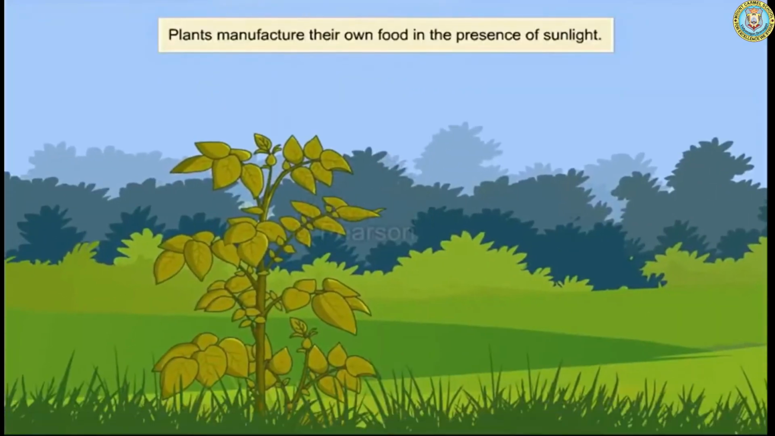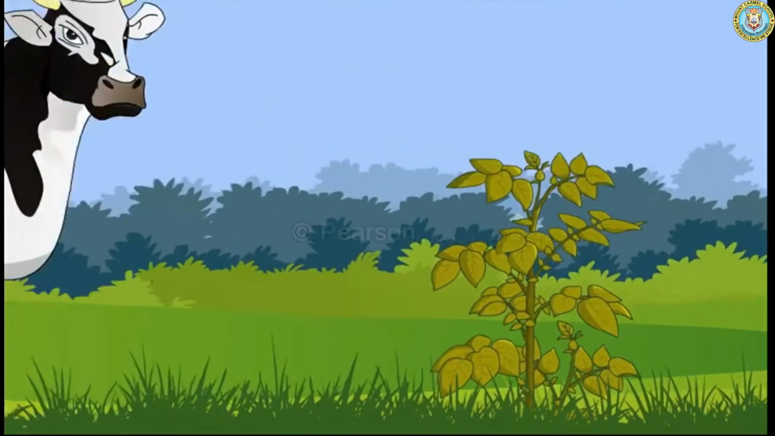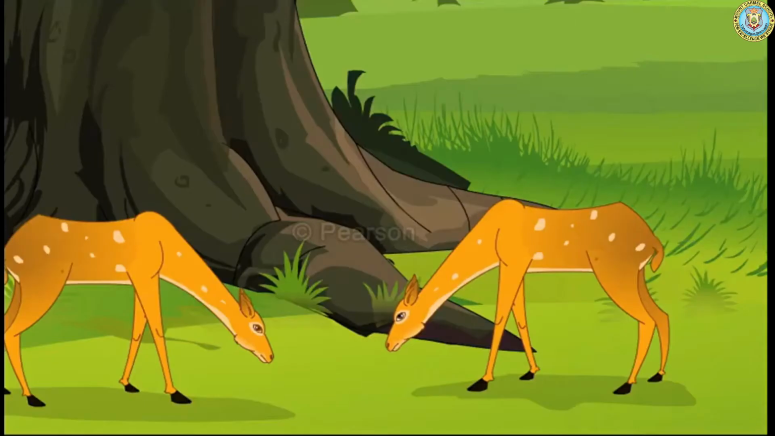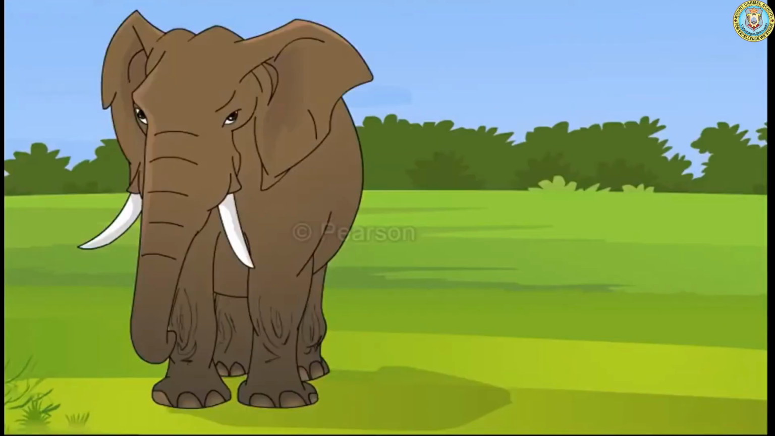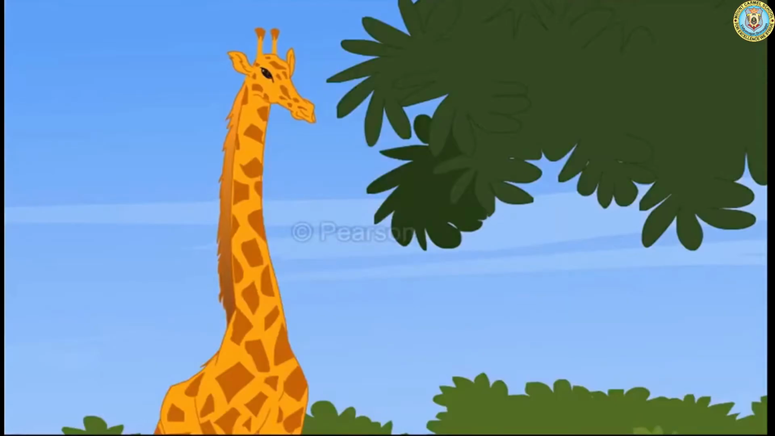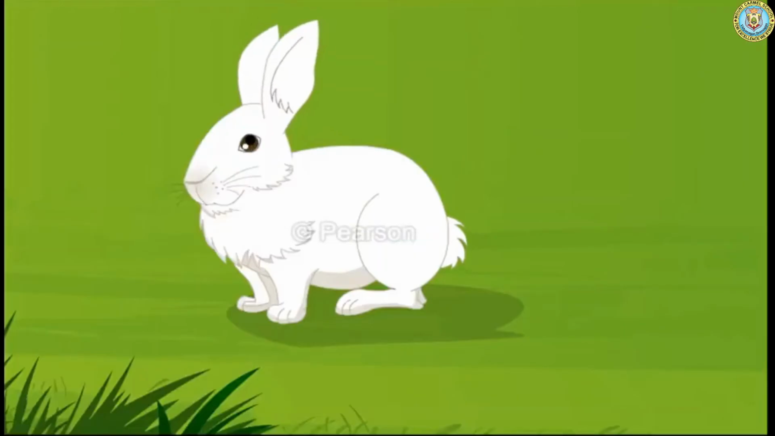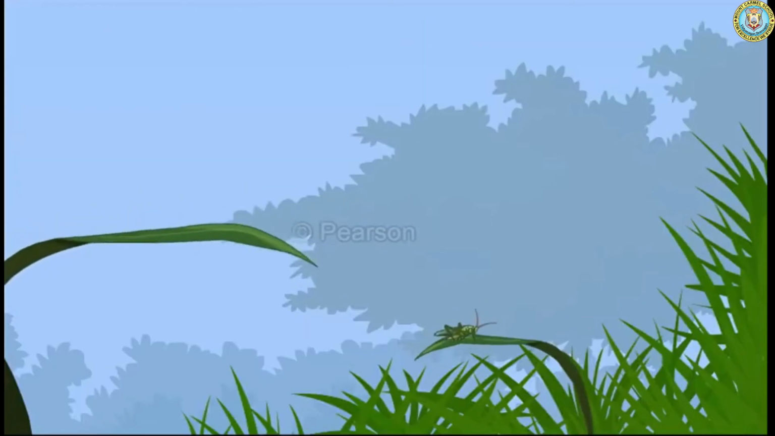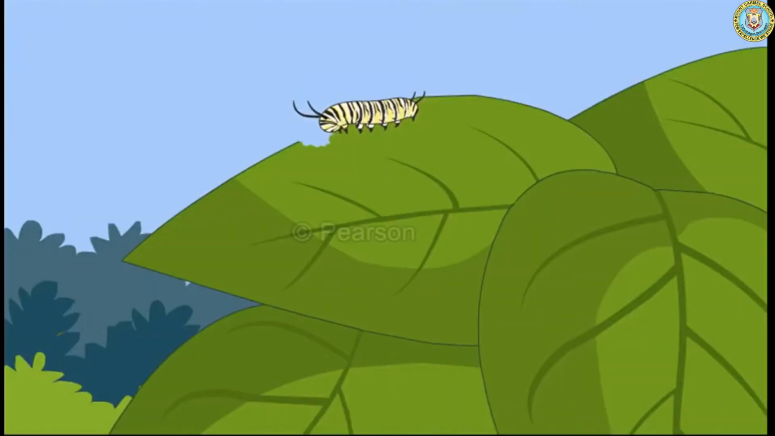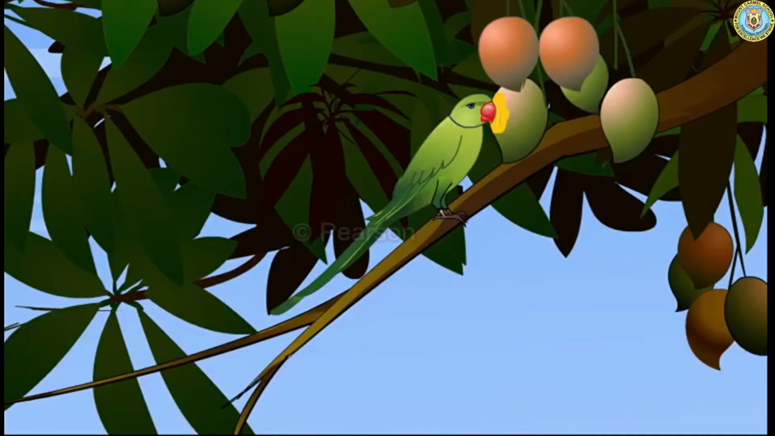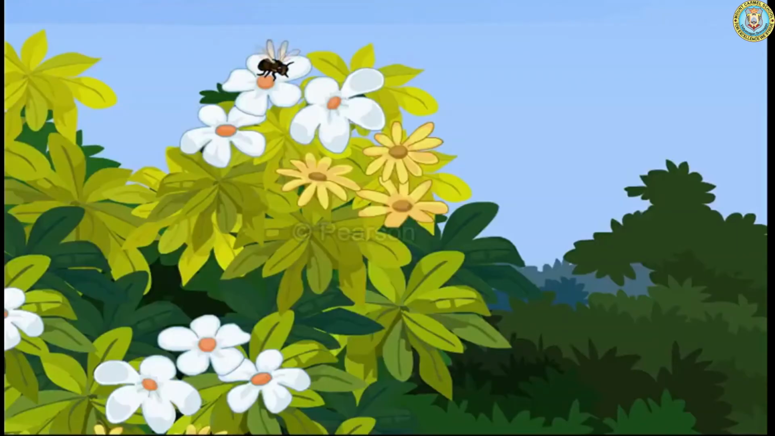Plants manufacture their own food in the presence of sunlight. Animals like the cow, deer, zebra, elephant, giraffe, and rabbit eat grass, small plants, and leaves of trees. Insects like grasshoppers and caterpillars feed on leaves. Birds feed on fruits of plants and bees on nectar.